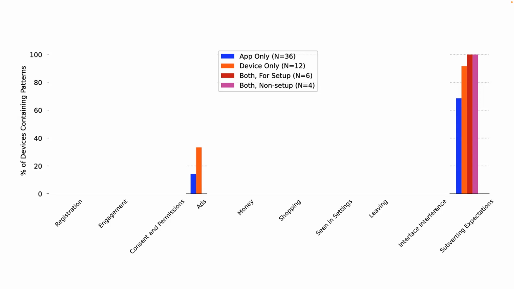So all modality types contained self-promoting nags and behaviors in the majority of their devices, but it was only the media devices, which did not require use of a companion app and were noted here in the orange device-only category. They are the only ones that contain traditional disclosed advertisements.